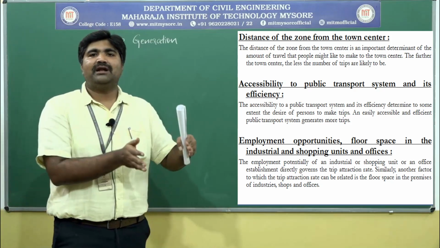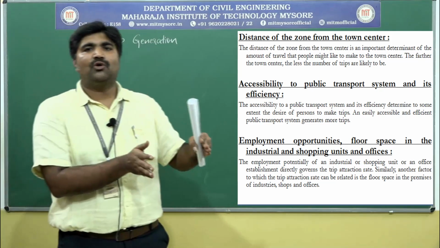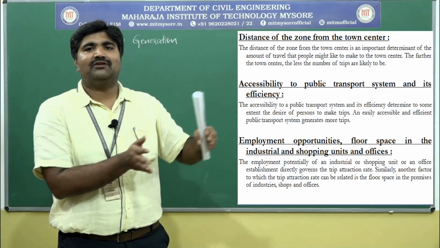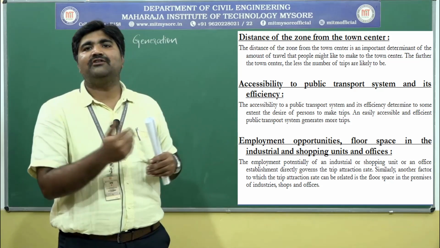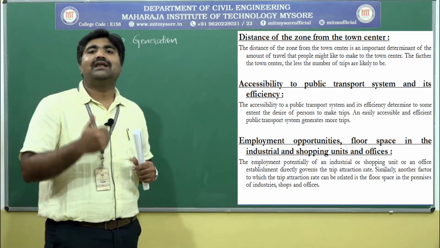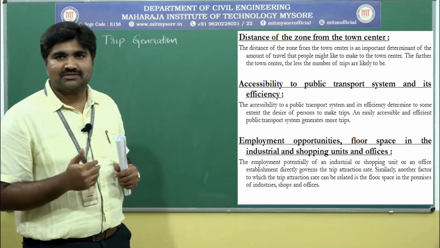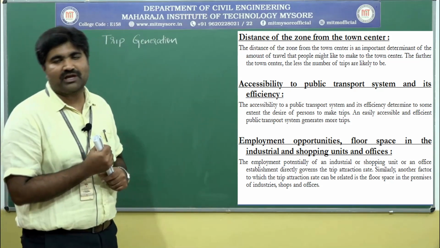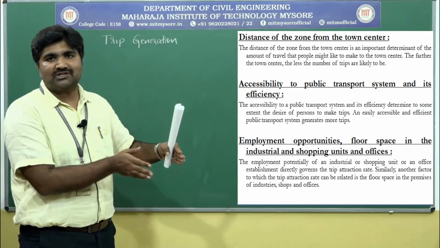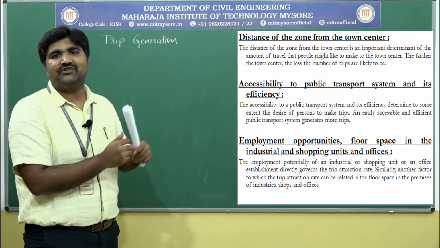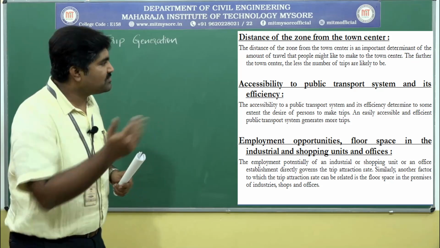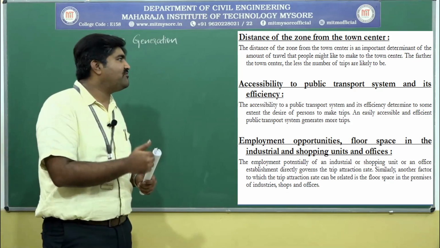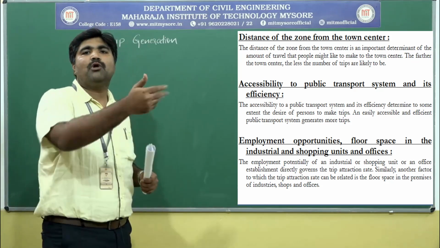If you have a good public transport system, if you have a metro, you know what happens when there is a metro? There will be easy access and also more convenience, and also it takes less time to move longer distances. At that time the people will be attracted to use the public transportation system. If we provide a good public transportation system with higher efficiency, that will generate more trips. An easily accessible and efficient public transport system generates more trips.